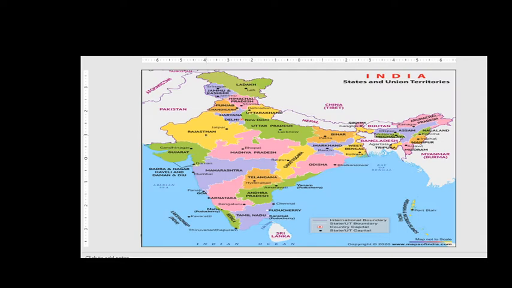This is your Kerala, and your journey is towards Andhra Pradesh. This is your Andhra Pradesh. So you need to go from Kerala to Andhra Pradesh.